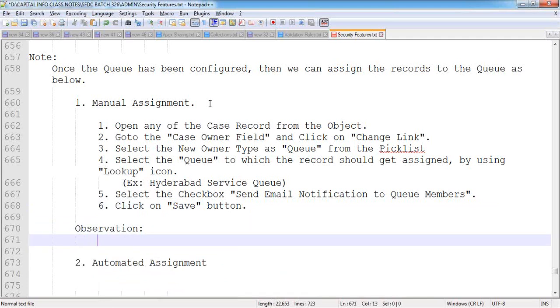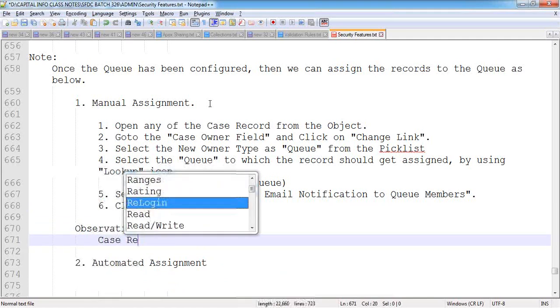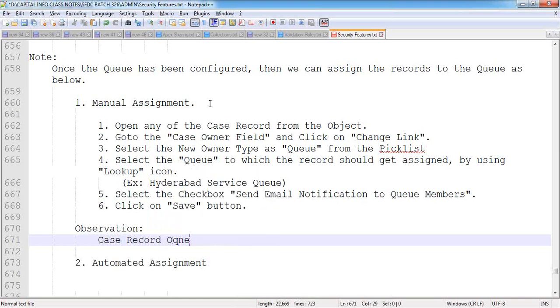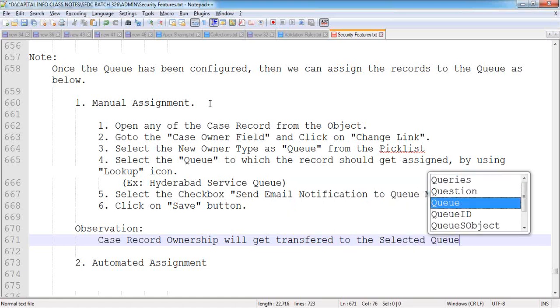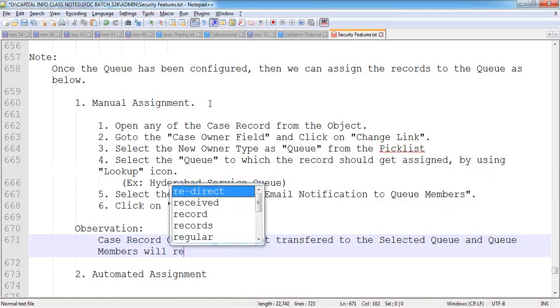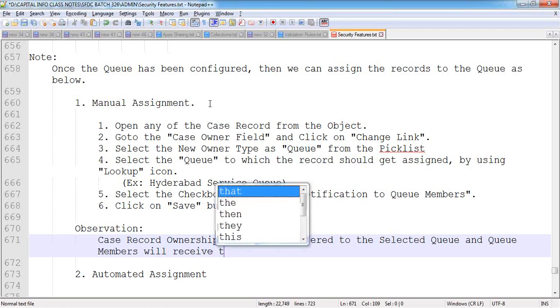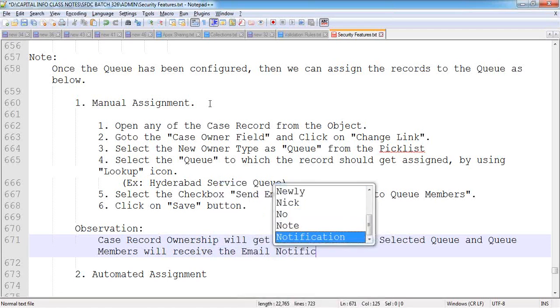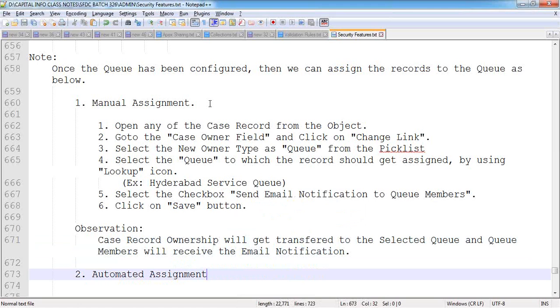Now, the observation is that the case record ownership will get transferred to the selected queue, and the queue members will receive the email notification.